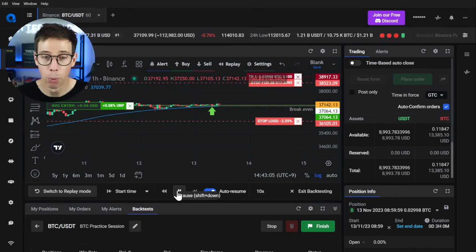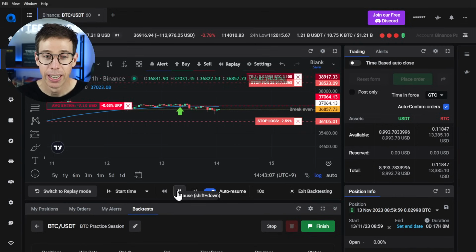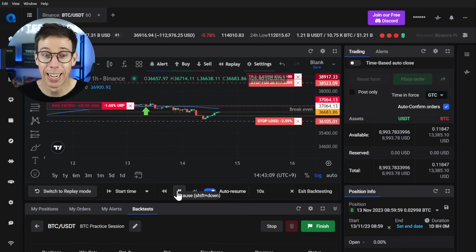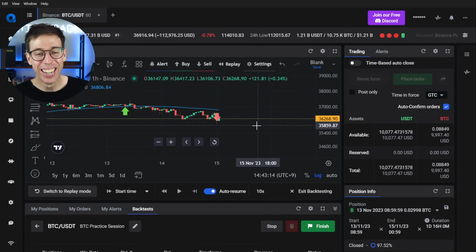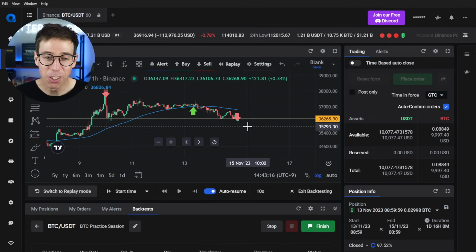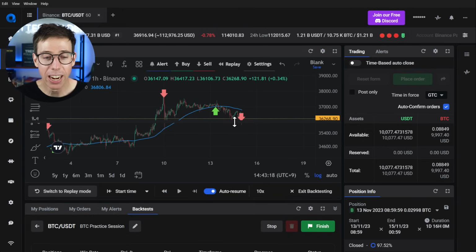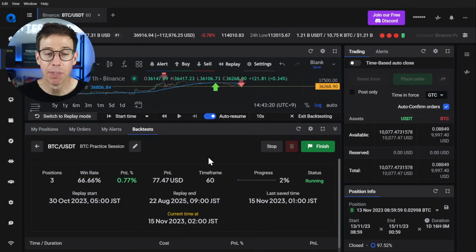So it opens the position. And now we watch, wait and see. Oh, so I got stopped out. All right, and that happens, right? That's okay. So far looking at our data, we're looking at a win rate of 66%. 2 out of 3 trades have been profitable. Right now, my P&L is still net positive. I'm looking at 77.44 USD, which is cool.